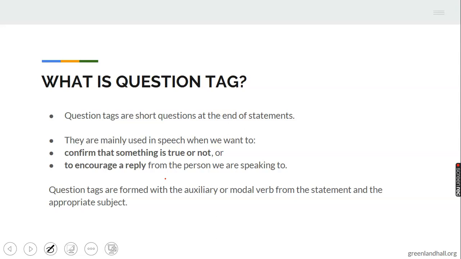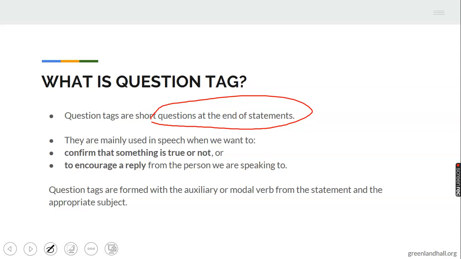Very simple topic, but the application might be confusing if you don't listen well to me now and you don't grab some things from the class. The first thing is, what is question tag? They are short questions added at the end of statements. There is a wide difference between question and question tag.